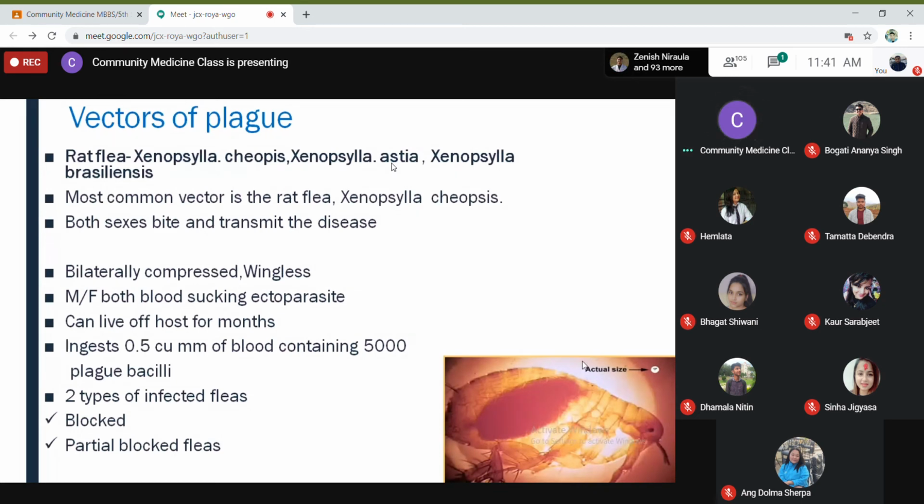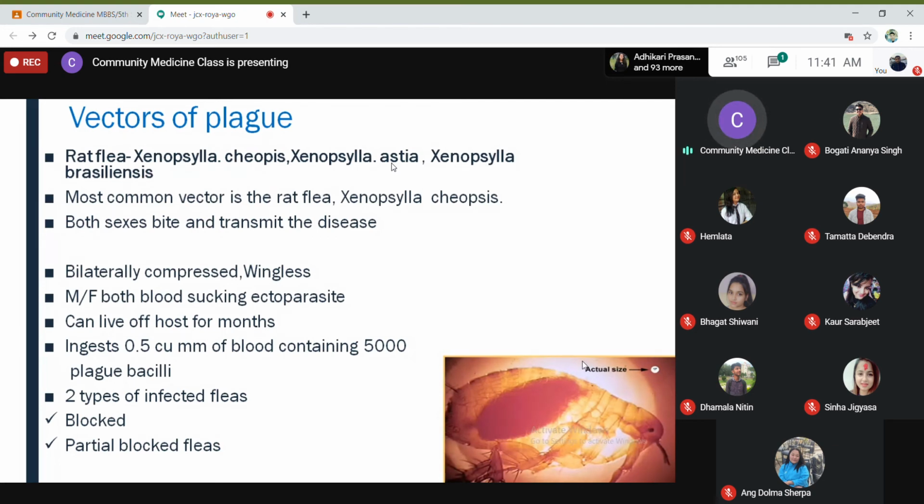Even without eating, they can live for months. Okay, and they ingest 0.5 cubic millimeter of blood containing 5,000 plague bacilli. 5,000 plague bacilli in 0.5 cubic millimeter of blood.